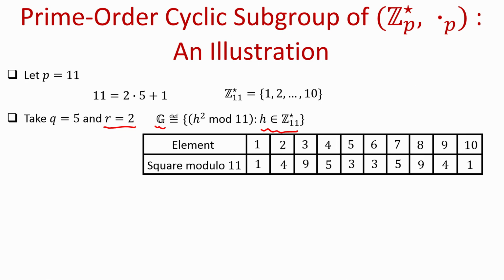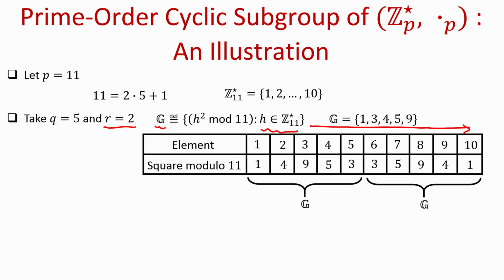So, what I have done in this table is I have taken all the elements from the set Z11 star and the resultant squares, and if I take the resultant squares I obtain my set G, namely my set G consists of the elements 1, 3, 4, 5, 9. And you can see in these tables that under the squares the elements 1, 3, 4, 5, 9 are repeated twice, right. So, 1 square gives me 1 and so does 10 square, 2 square gives me 4 and so does 9 square, 3 square gives me 9 and 8 square gives me 9 and so on.